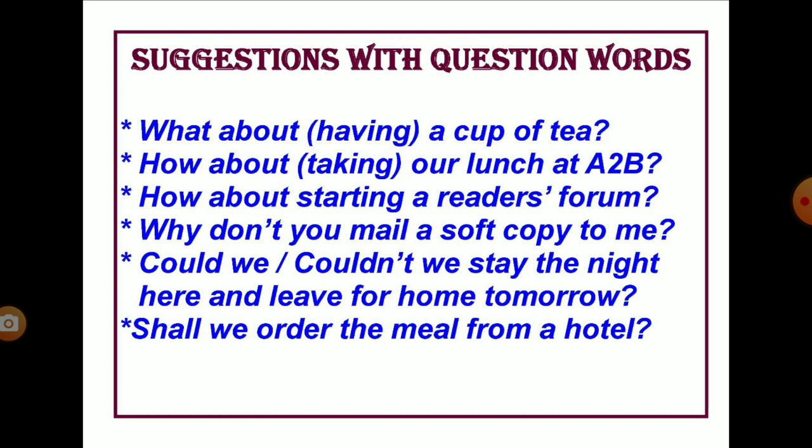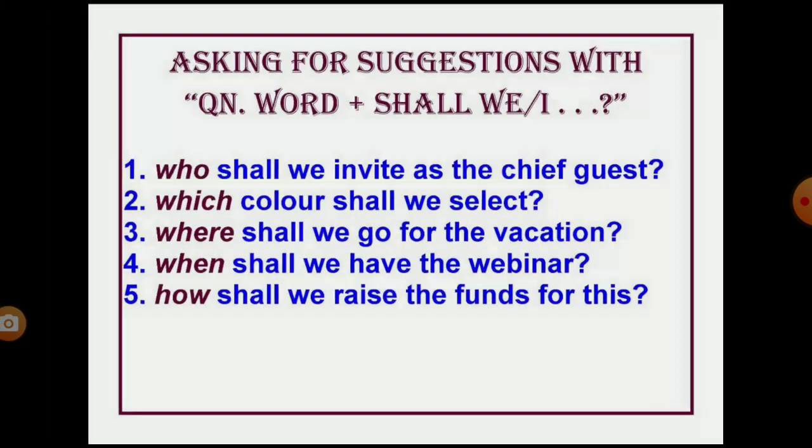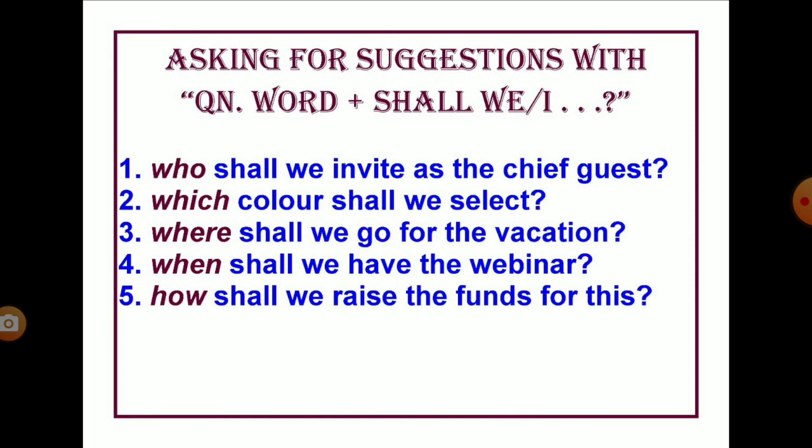So the following are examples of questions expressing suggestion, but they ask for suggestions, not make. They don't make suggestions. Look at the examples. Questions with question words followed by shall we or shall I. They express suggestions, but they ask for suggestions. Who shall we invite as the chief guest? So it is asking for suggestion, not making a suggestion. So the listener's reply is expected.